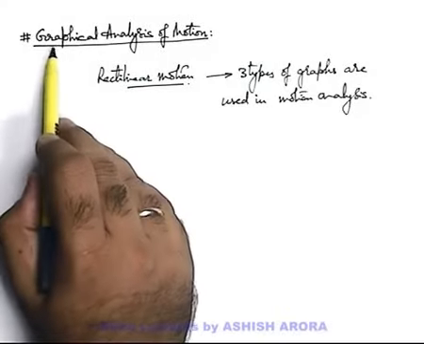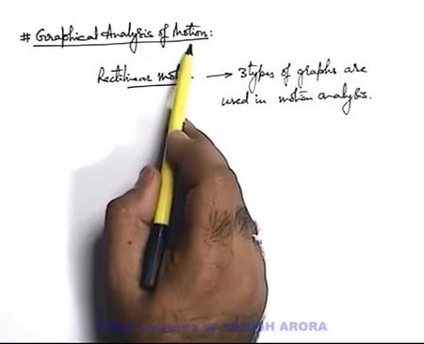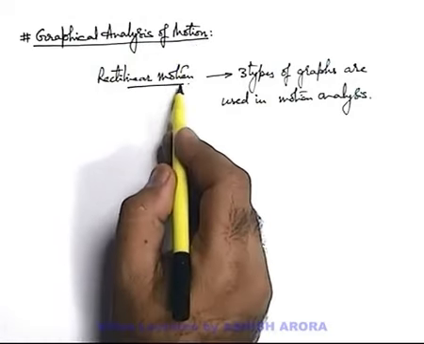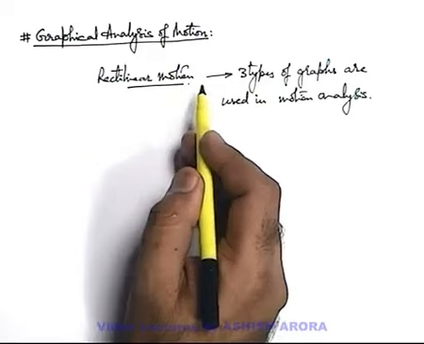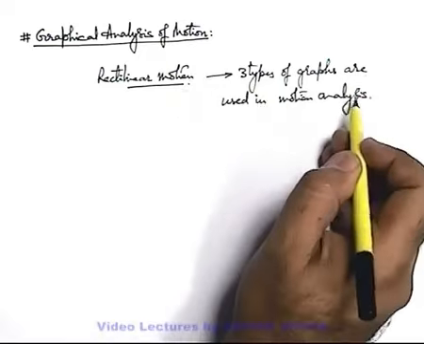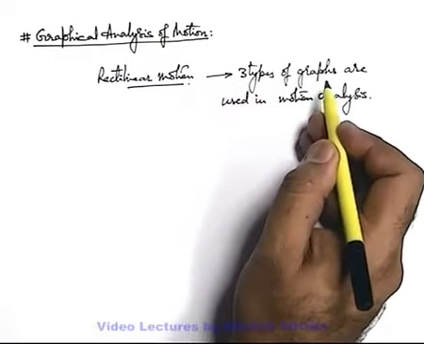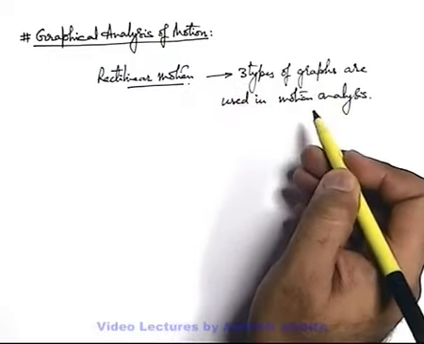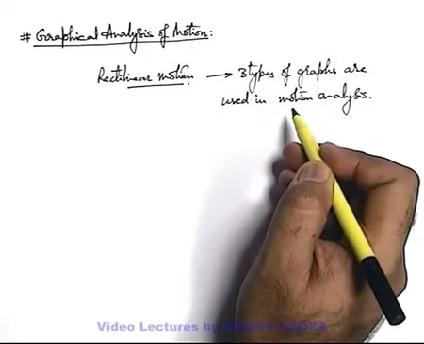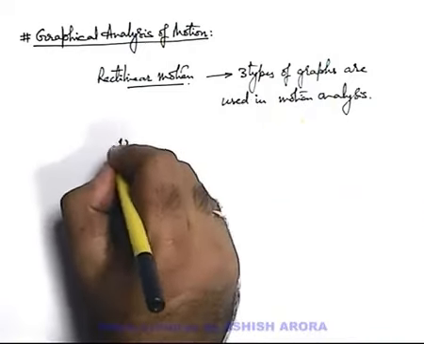Dear students, now we are going to use graphical analysis of motion. As we are studying rectilinear motion, in rectilinear motion, three types of graphs are used in motion analysis. We'll see that these graphs are quite helpful in solving various kinds of problems of rectilinear motion also. These three types of graphs are